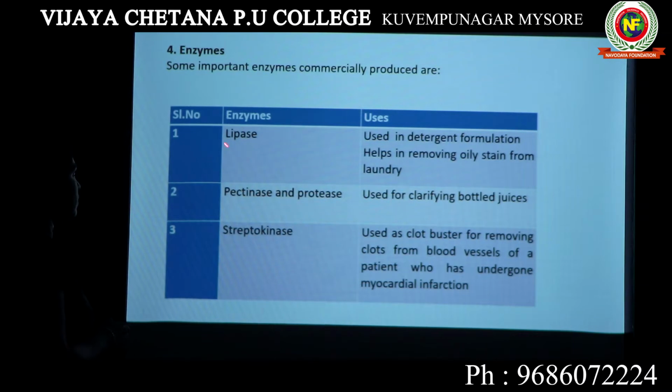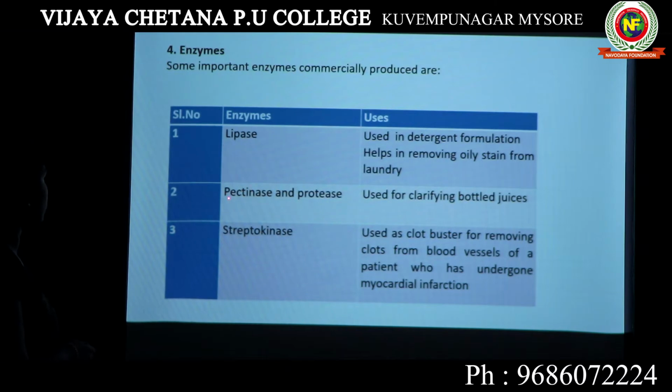Lipase is an enzyme which breaks down lipid. Oil is also a form of lipid, isn't it? So when there is lipase enzyme in the detergent, this enzyme will break down all the oil content. It will break all the lipid content present in the stain, and it will remove the oil stain from your clothes.